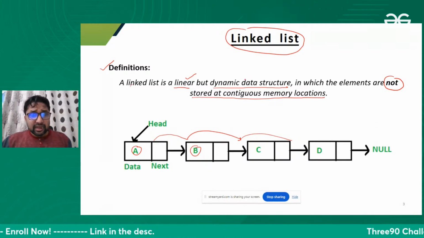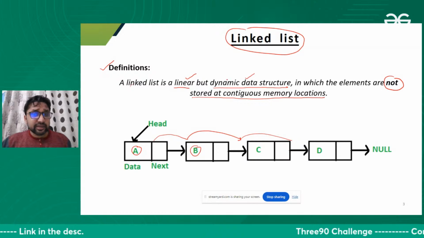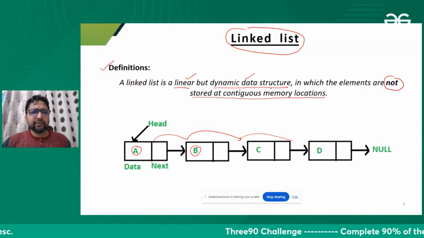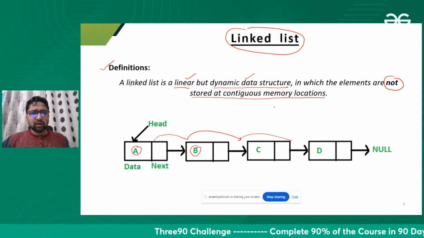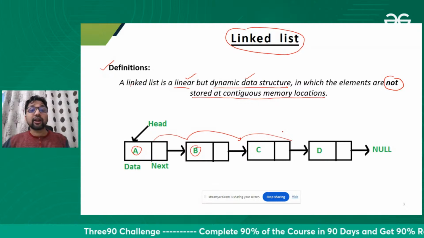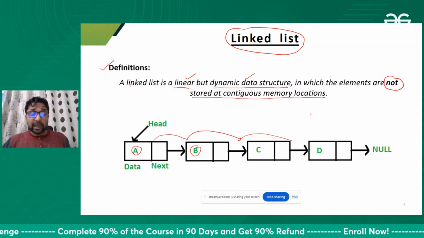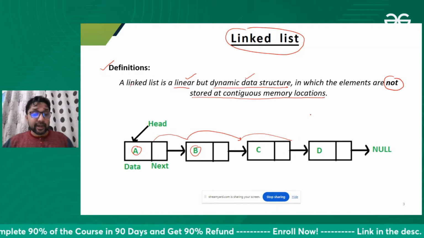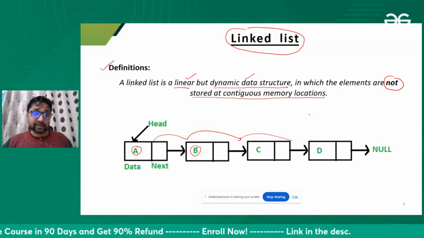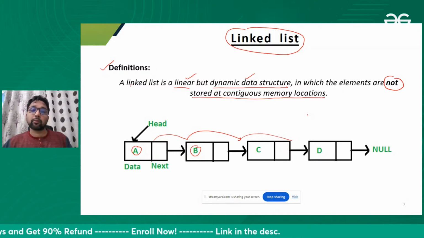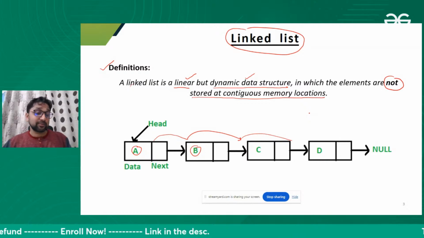The second property of a linked list is that it's a dynamic data structure. Dynamic means we can reserve the memory at runtime. An array is not a dynamic data structure. An array is a static data structure; you need to define its size initially. I'm not talking about vectors in C++.